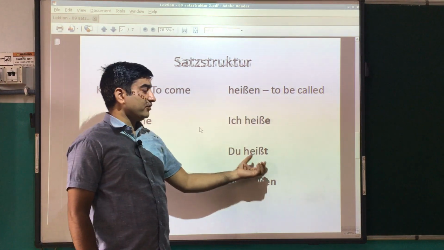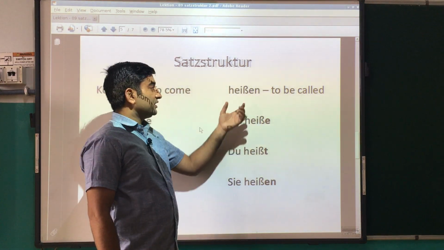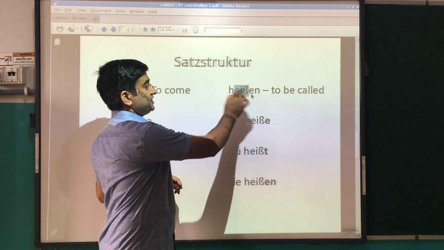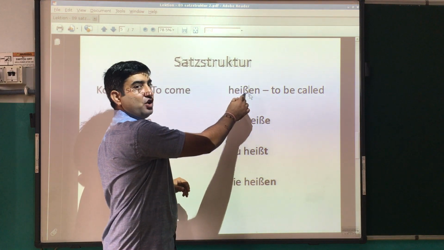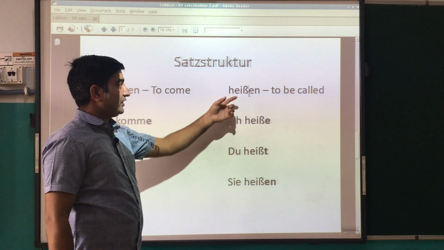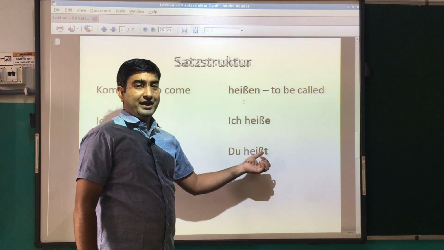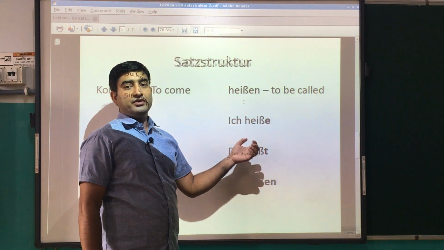So we do not require any extra s for a verb whose stem ends with st, s or z. So when you conjugate the verb with du, you don't need to add an extra s here.